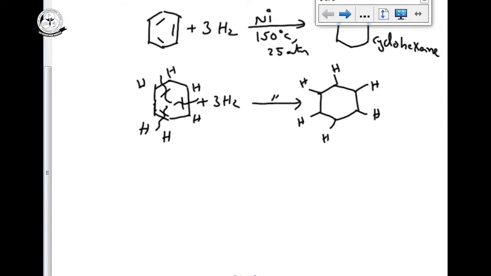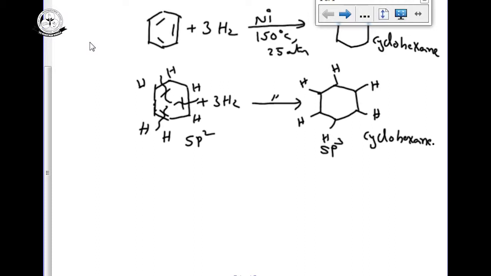Here we have to observe, this is sp2 carbon. It is converted into sp3 carbon. That is benzene converted to cyclohexane. So addition of hydrogen, that is called hydrogenation.